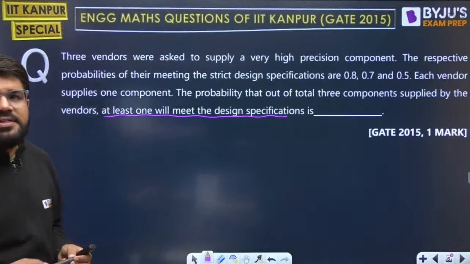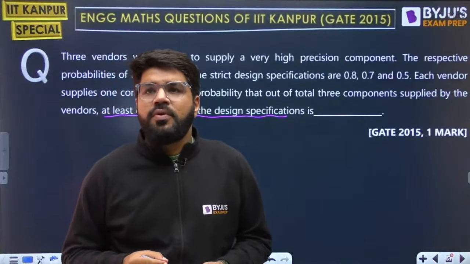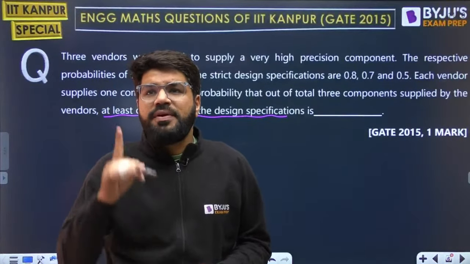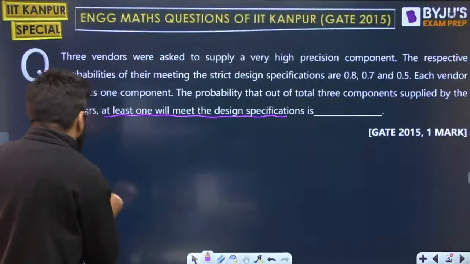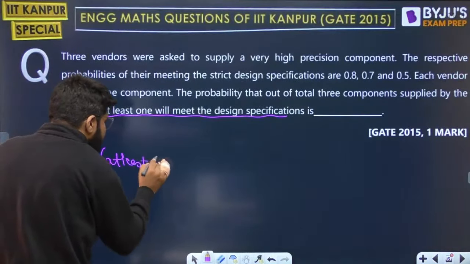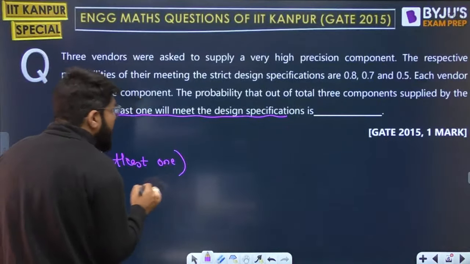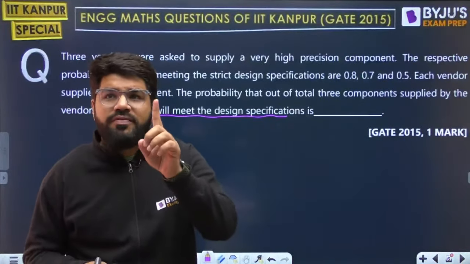What to do in this case? At least one will meet the design specification. At least one means it could be 1, it could be 2, it could be 3. As we have learned earlier in probability, whenever you have to discuss at least one, what is the reverse of this? Again, I repeat, at least one means one of them works.